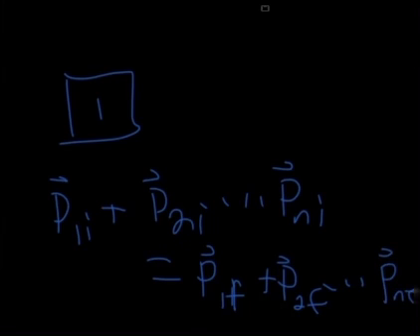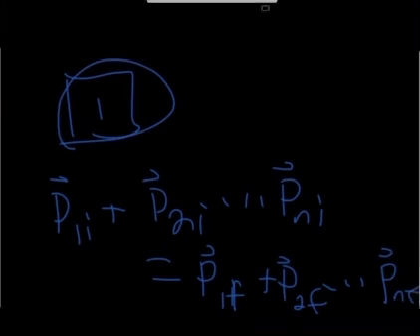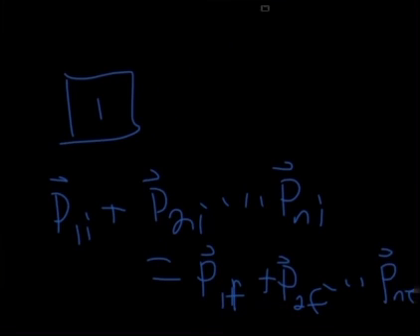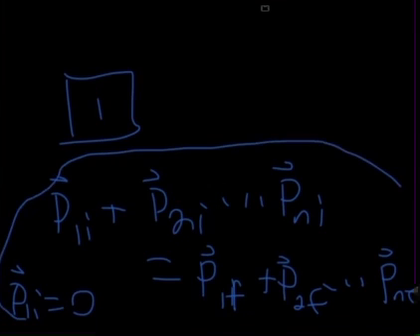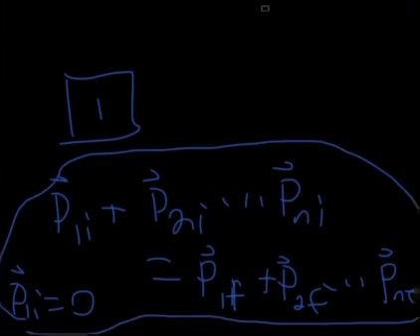Such that for this specific reference system, reference system 1, P1 initial is equal to 0. So this right here is the law of conservation of momentum for reference system 1.